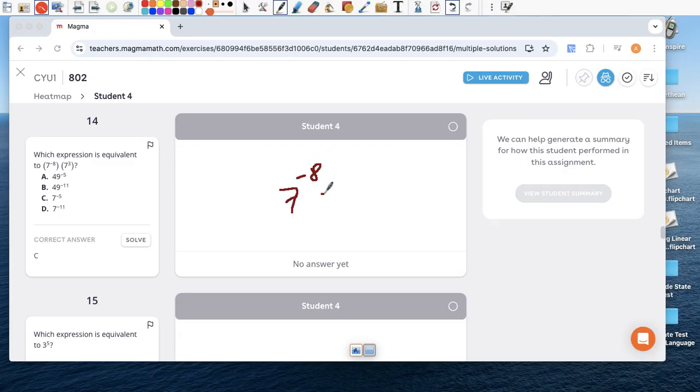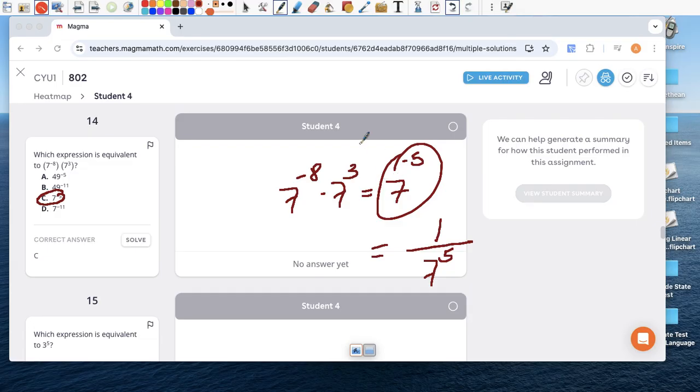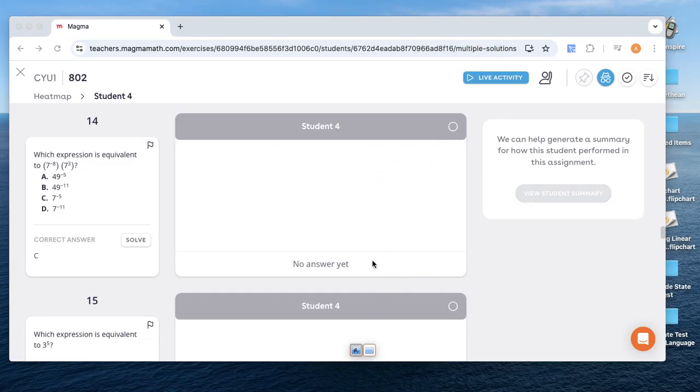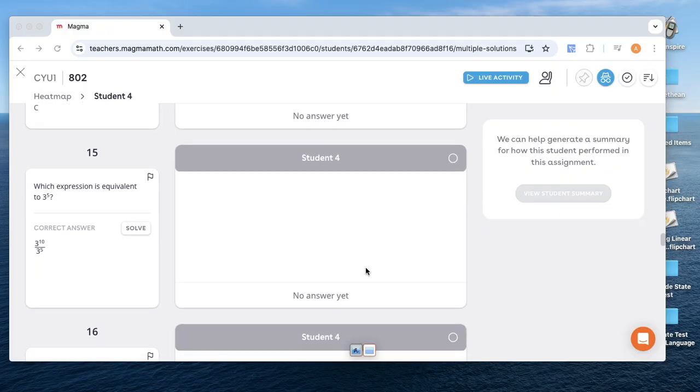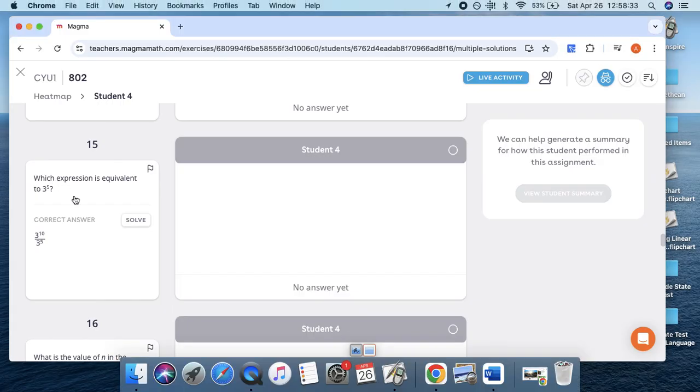7 to the negative 8 times 7 to the 3rd. Keep the base, they're the same. Add the exponents. Negative 8 and 3 is negative 5. Don't leave your answer as a negative exponent. We write that so the 7 has a positive exponent. So we write that as 1 over 7 to the 5th power. Well, actually, they left it with a negative exponent, so there's our answer. We didn't have to change it to positive. I guess your multiple choice answers dictate what we do. Which expression is equivalent? Oh, boy, this one didn't have the actual question.